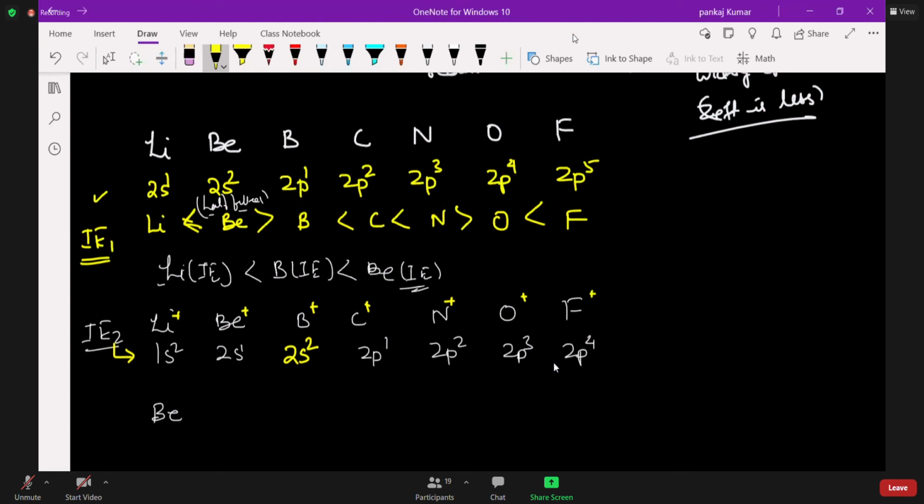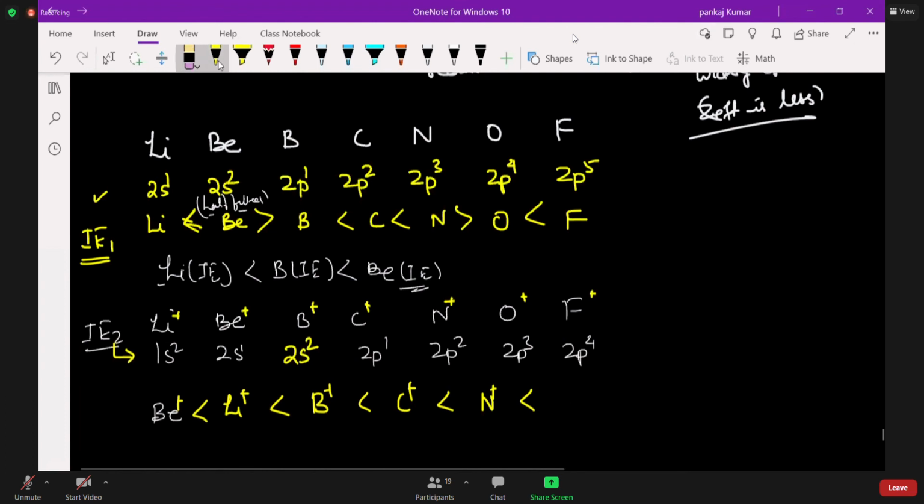So the 1s2. So energy wise, we can write first the beryllium. Next we can take lithium, plus and plus. After lithium, next we can take 2s2, boron plus. Next we can take carbon plus. Next we can take which one? Nitrogen only. Then next will be the oxygen. No, before oxygen we can do fluorine only. Fluorine, and last will be the oxygen plus. Correct? Understood?